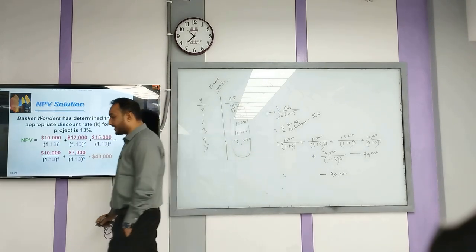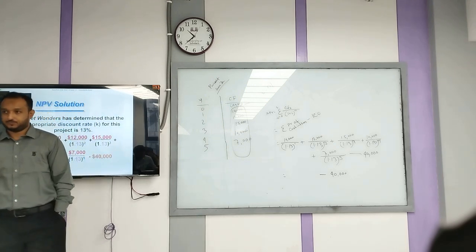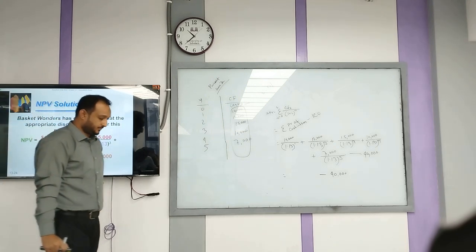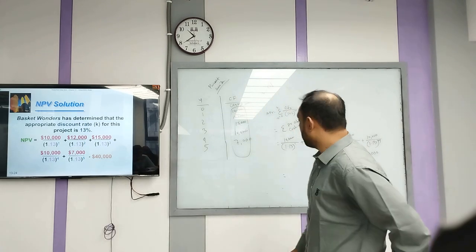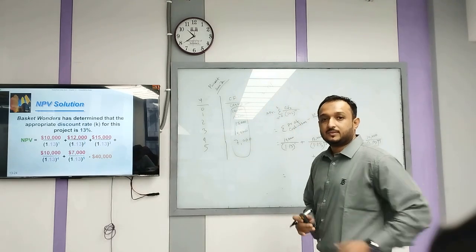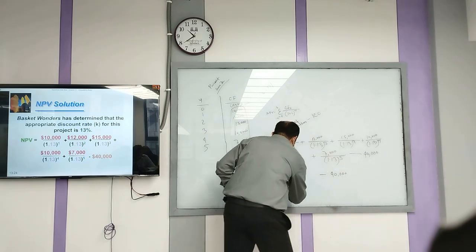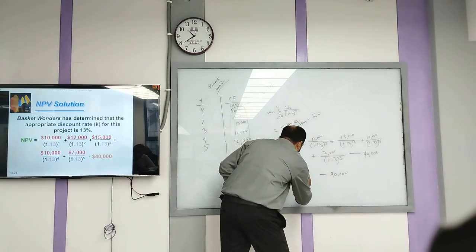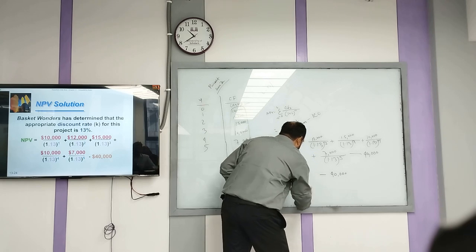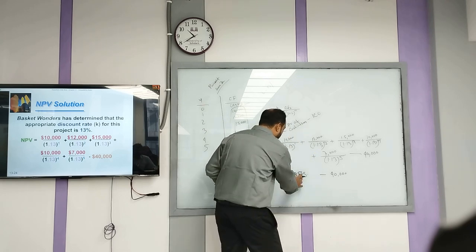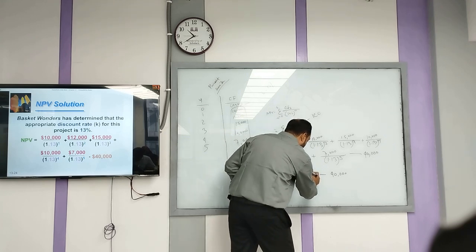It should be 38,000 something, before subtracting from 40,000. 38,575.57, or 38,575.58. Okay.